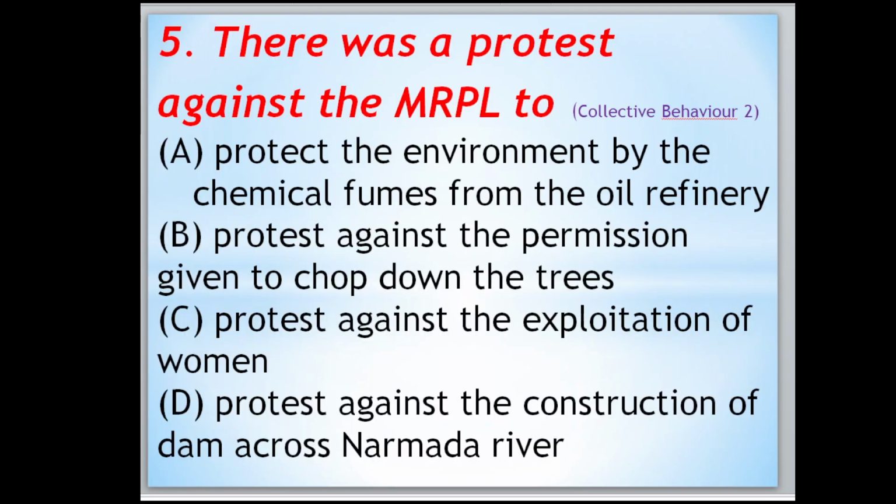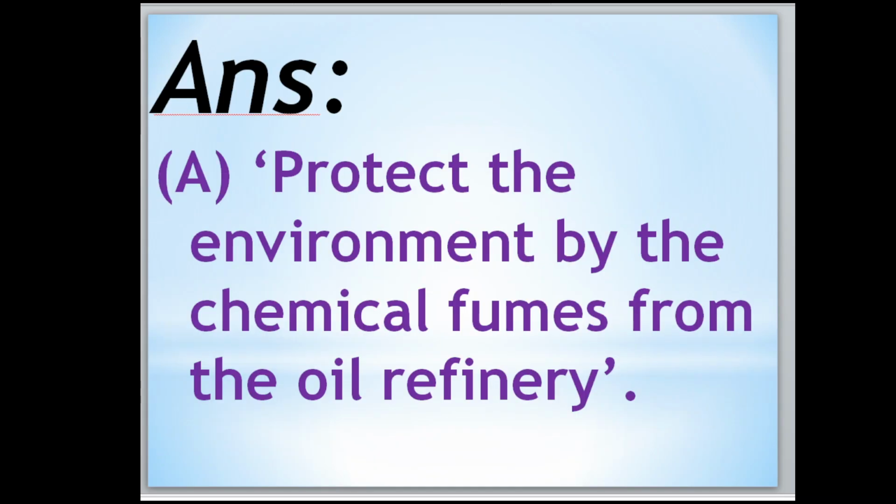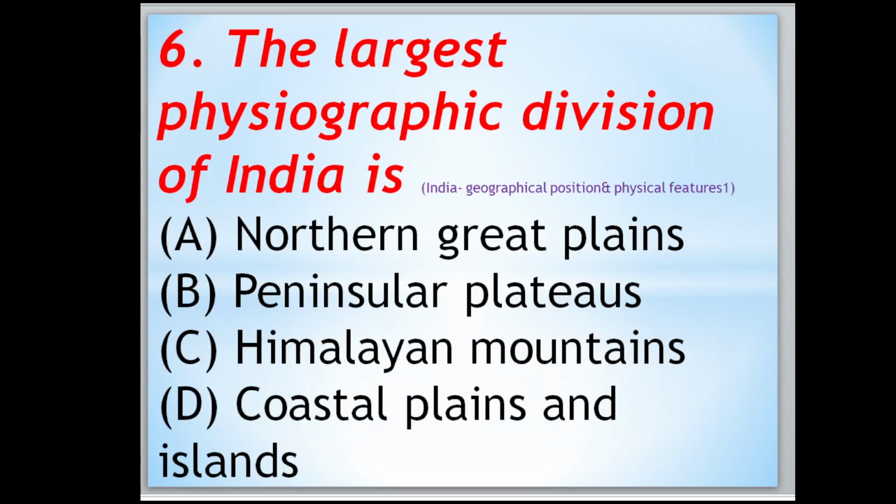There was a protest against the MRPL to protect the environment from the chemical fumes from the oil refinery. Protest against the permission given to chop down the trees. Protest against the exploitation of women. Protest against the construction of dam across the Narmada river. Answer is protect the environment from the chemical fumes from the oil refinery.